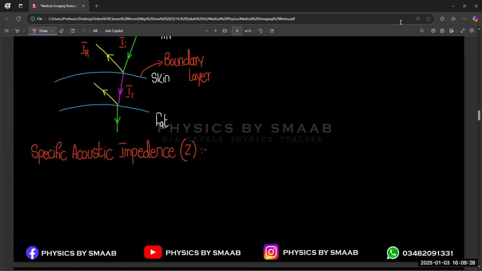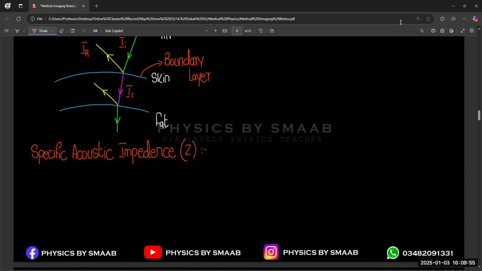Just like in the chapter of light, there is a concept of refractive index that tells you the ratio of how much it bends into another medium. In the same way, when ultrasound waves travel from one medium to another, there must be some value through which it transmits into the medium or reflects from the medium.